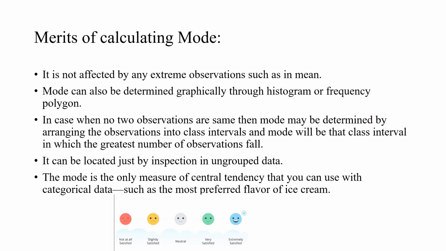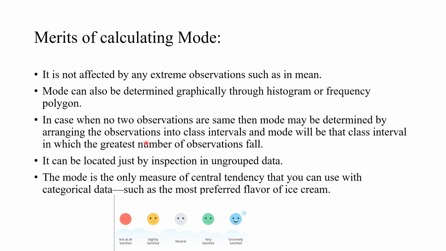So, merits of calculating mode. It is not affected by extreme observations, as the mean is. Mean is affected by extreme observations. Mode can be determined graphically through a histogram or frequency curve, which we will see in the later part. In case no two observations are the same, then the mode may be determined by arranging observations into classes. This also we will see in the next part of the slide. It can be located just by inspection.